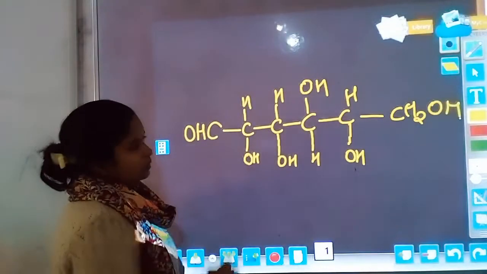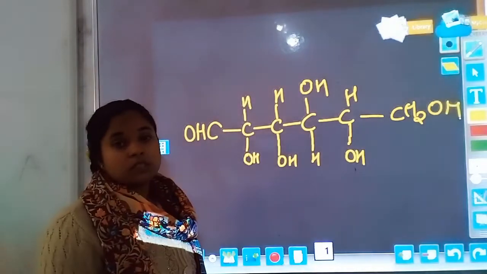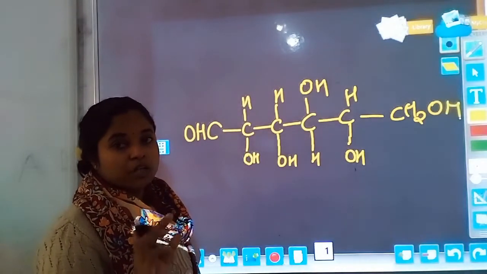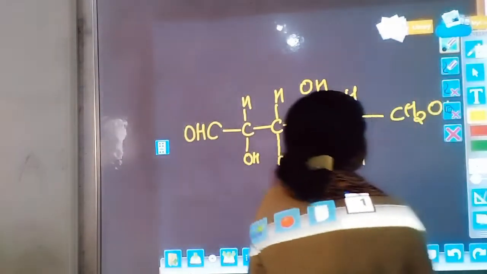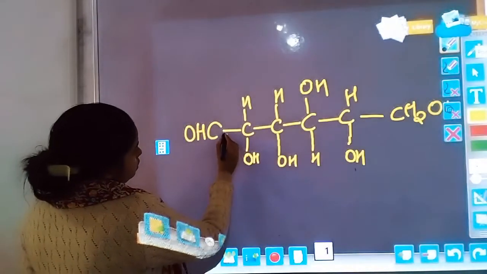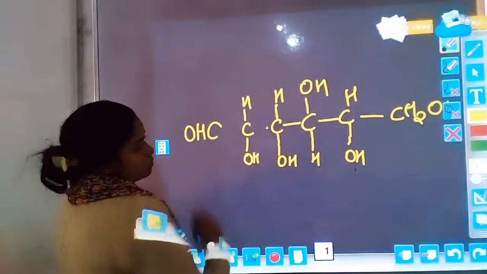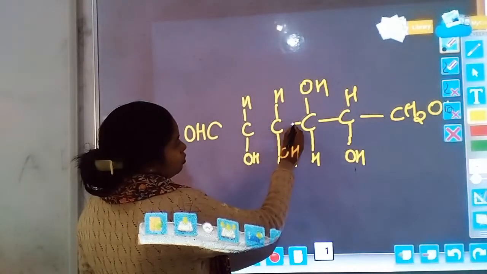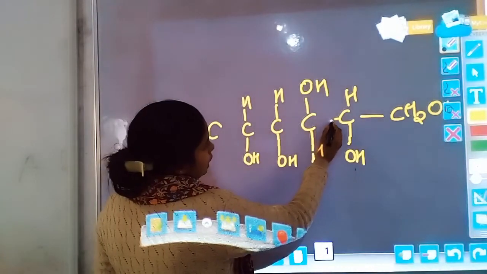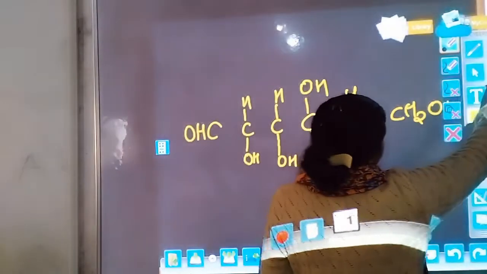What happens during the breakdown of glucose? All the bonds present, the carbon-carbon covalent bonds, break down. For example, here a breakdown, again this breakdown, and 2 electrons are released after the breakdown of the covalent bond.